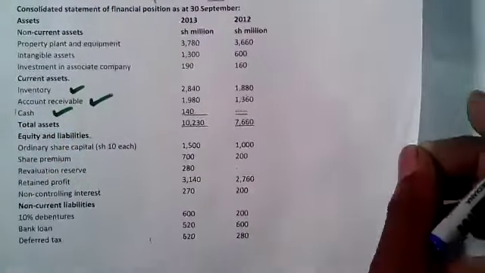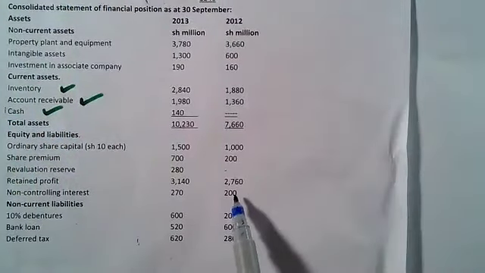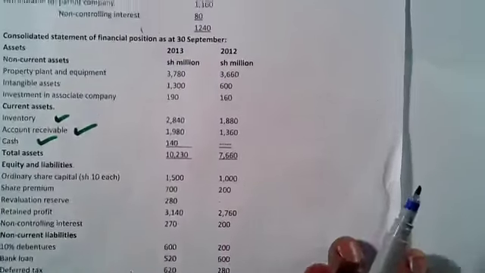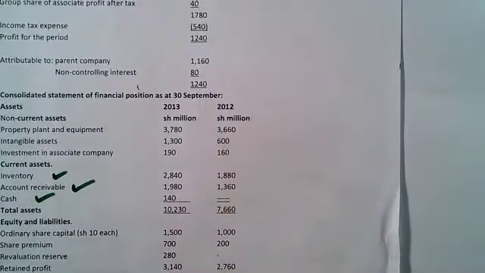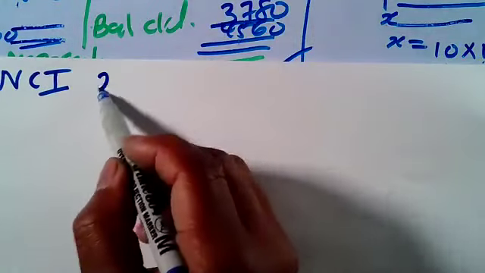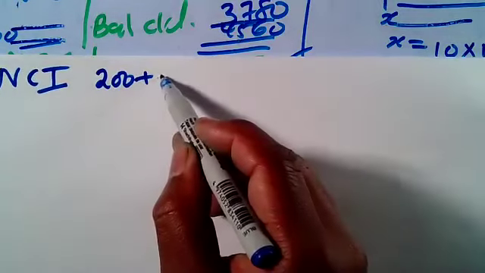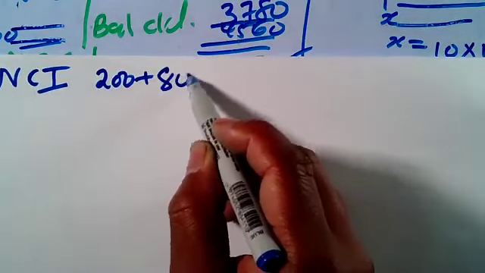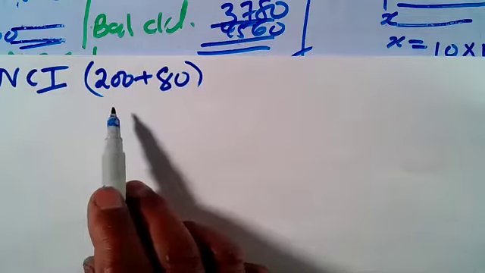So the balance brought down was 200. Then during the year, they made a profit of 80. So it will be 200, you add 80. So the NCI, we started with 200, that was the balance brought down. Profit attributable to the NCI was 80. So that means it should be 280.